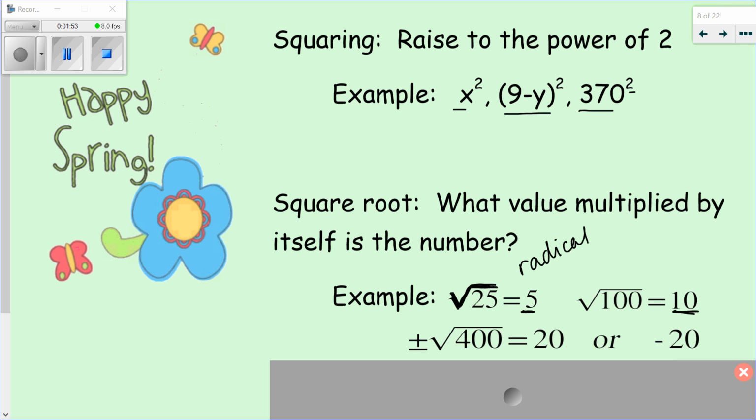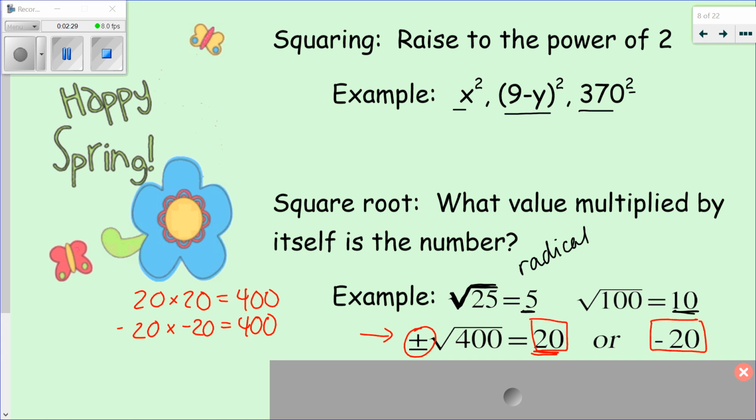Now, take a look at this one real quick. So where does this plus or minus come from? So square root of 400 is 20, because 20 times 20 is 400. But in reality, 400 has 2 square roots. It has a positive square root and a negative square root, because 20 times 20 is 400, and negative 20 times negative 20 is also 400. So there are actually 2 square roots of 400, a positive 20 or a negative 20.